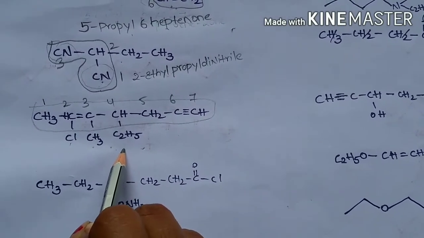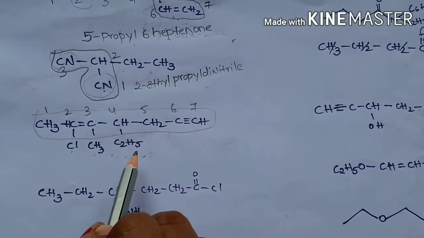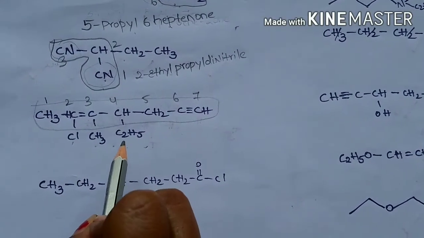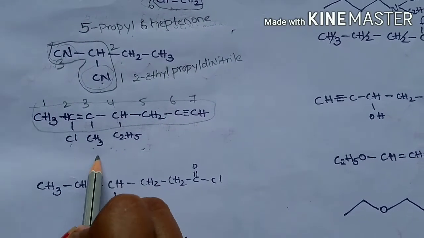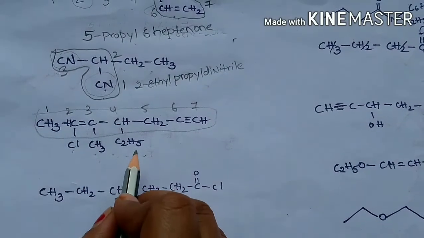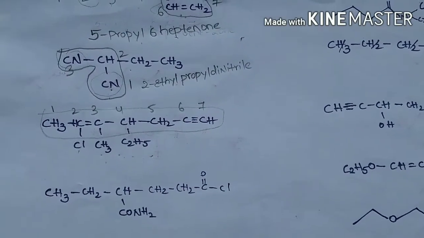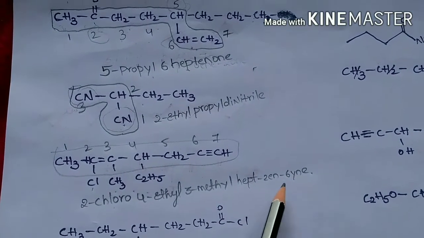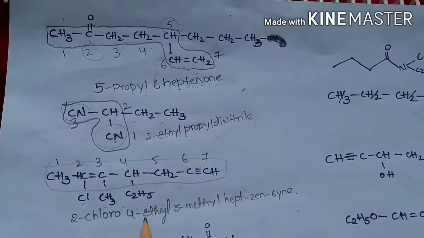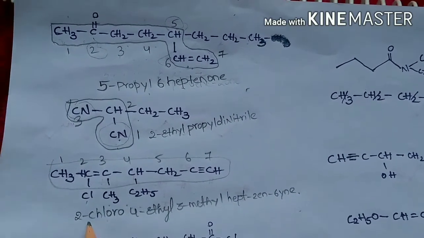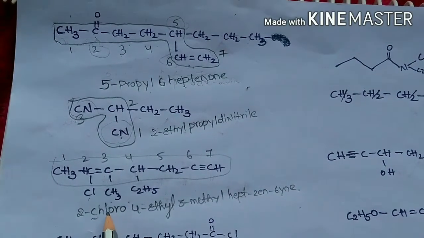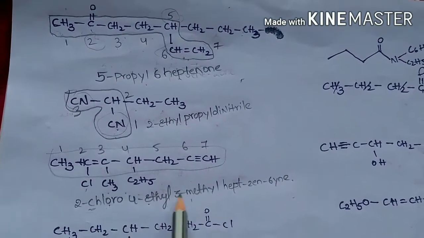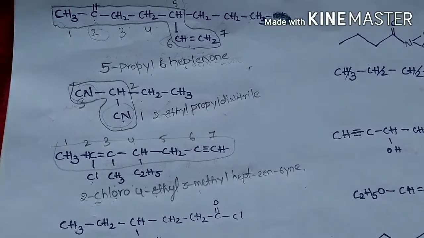While writing the name, the substituents should be added as a prefix of the IUPAC name, following alphabetical order. So 2-chloro, 4-ethyl, 3-methyl, hept-2-en-6-yne should be its IUPAC name. C comes first, so that substituent is indicated first, then E, and then methyl. In this format we have to write the IUPAC nomenclature.